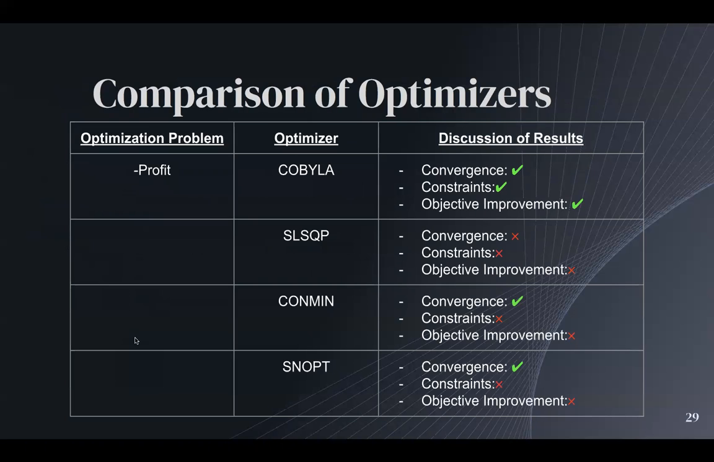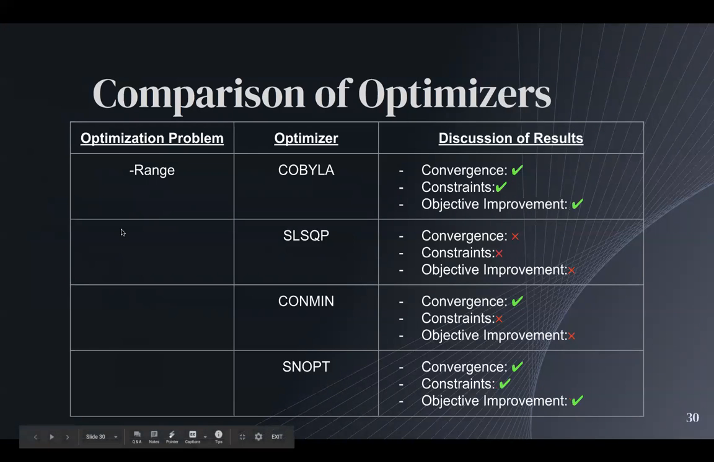Now a quick word on the comparison of the optimizers, because we did try others. COBYLA, as mentioned before, is a linear optimizer, and the usual practice is to use nonlinear optimizers, which are SLSQP, CONMIN, and SNOPT. However, for the profit design optimization problem, none of these really worked. Some of them converged, like CONMIN and SNOPT, but the results didn't satisfy the constraints, and they did not improve the objective function. We think that might be an issue with the way our Glauert model is set up in the code, but that would require further investigation.